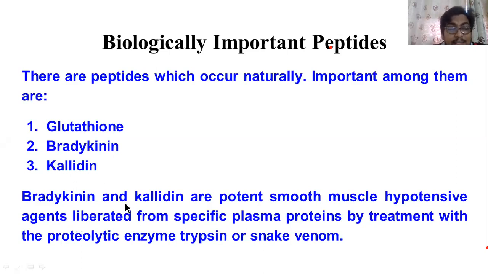These hypotensive agents are liberated from specific plasma proteins by treatment with a proteolytic enzyme like trypsin or snake venom.